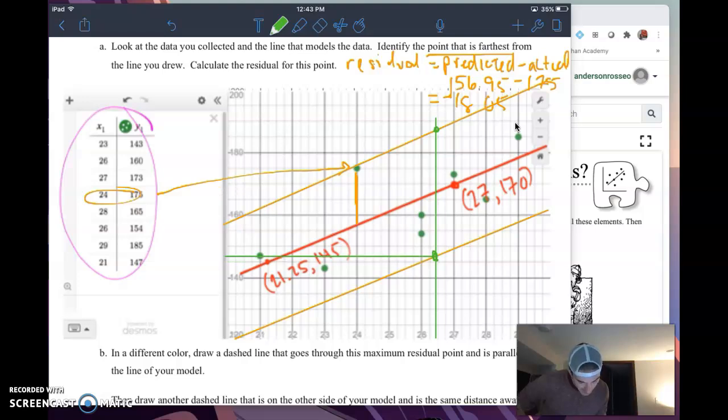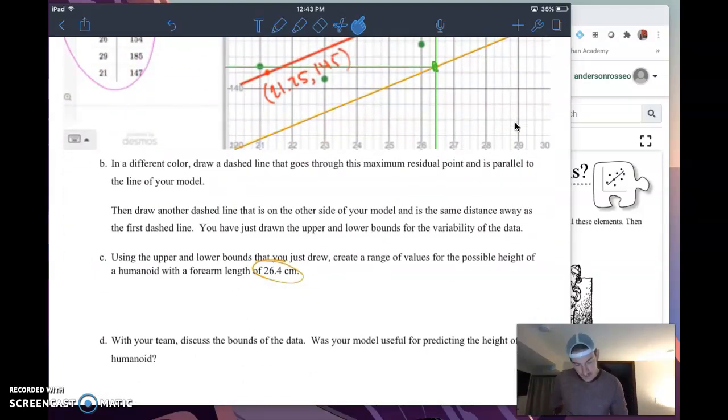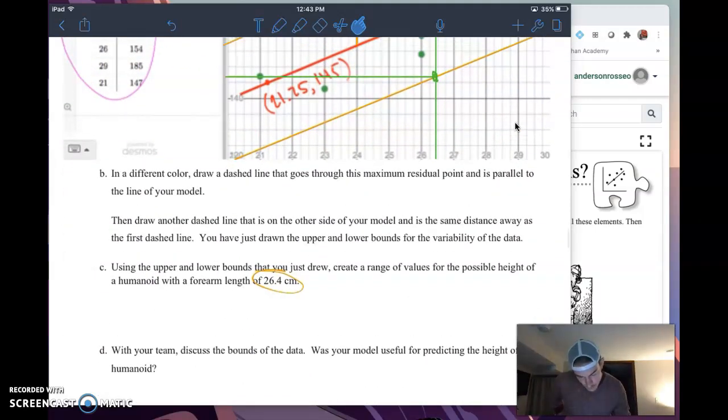I've got to do some estimating here. About 147 to 187. I'm going to write this down: 147 centimeters to 187 centimeters. And when we talk about this, that is a 40 centimeter difference.